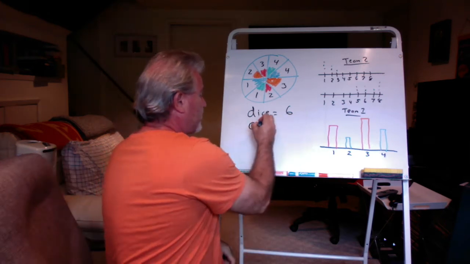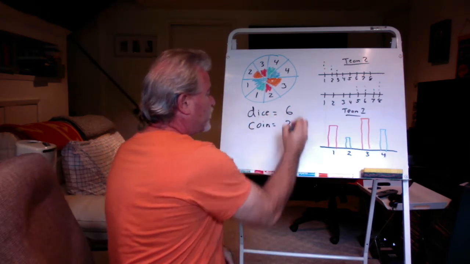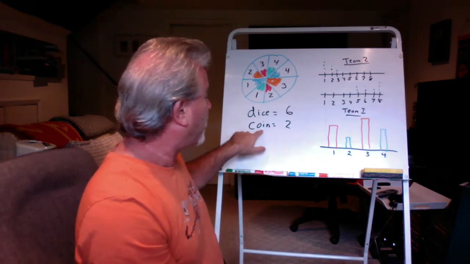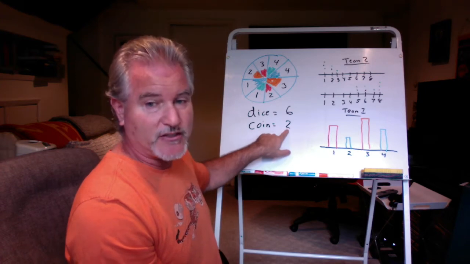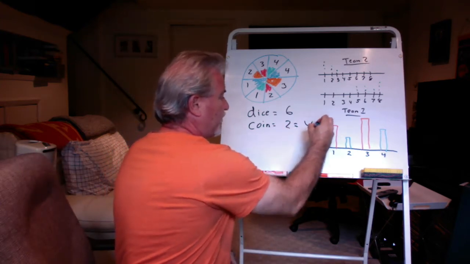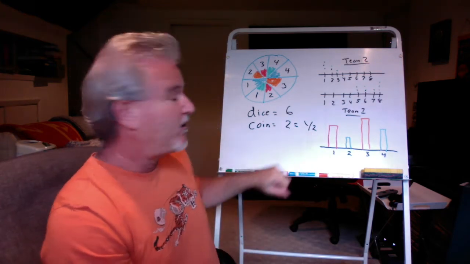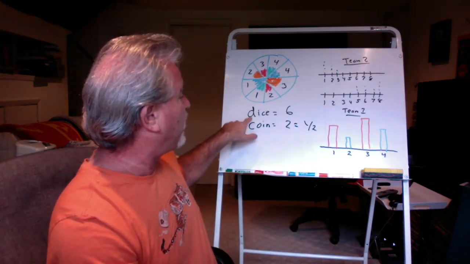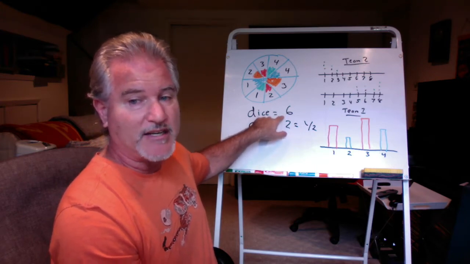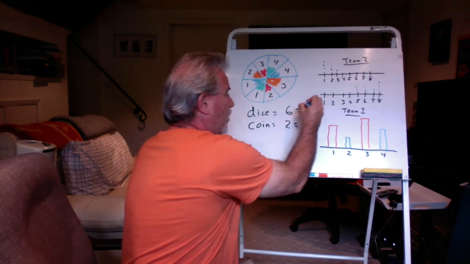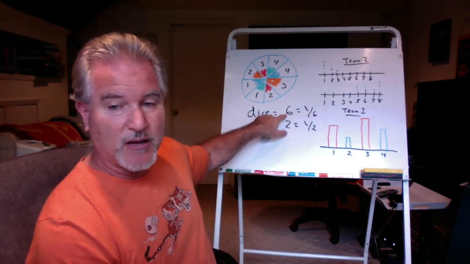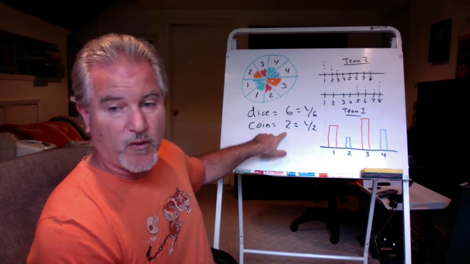On a coin, you only have 2 possible outcomes, heads or tails. So the probability of flipping a heads on a coin would be 1 out of 2, written like a fraction. The probability of rolling, let's say, the number 4 on a dice would be 1 out of 6. There are 6 possible outcomes on the dice, 2 on the coin.